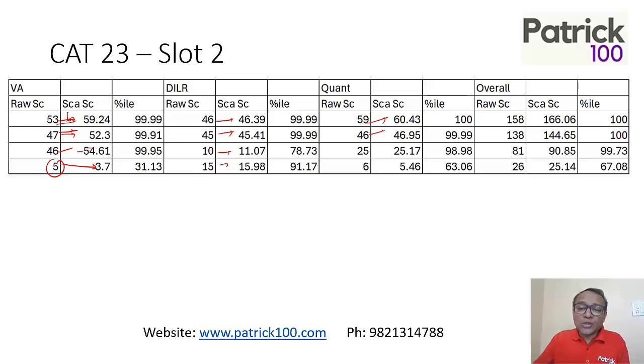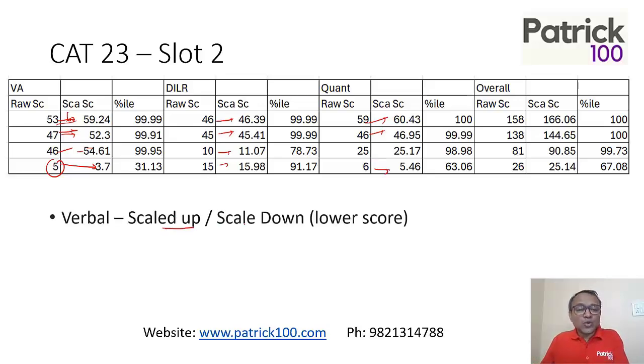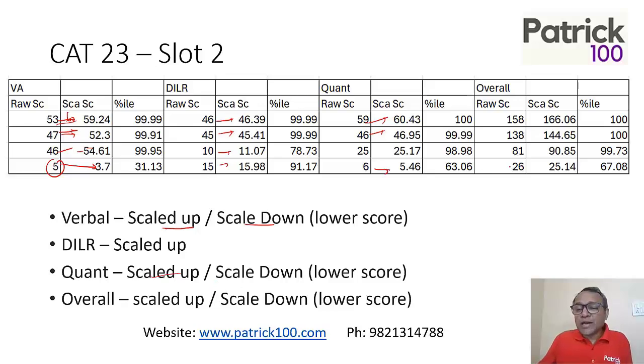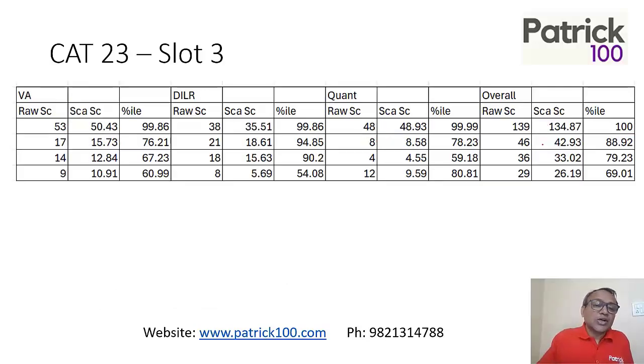And in Cont, at higher scores, the scaling was up, but at lower scores, the scaling was down. So again, verbal scaled up overall, but at lower scores, it was scaled down. DLR scaled up. Cont scaled up, but at lower scores it was scaled down, and overall scaled up, but at lower scores they went down. Like 26 it went down, 25.14, but overall top scores it went up. But final scaling is basically based on individual scaling that happened. The sum of the individual scale scores will give you the final scale score. So that means the scaling could be different for higher scores and lower scores. That's possible. Last year at a very high score, the scaling was almost 8 marks.